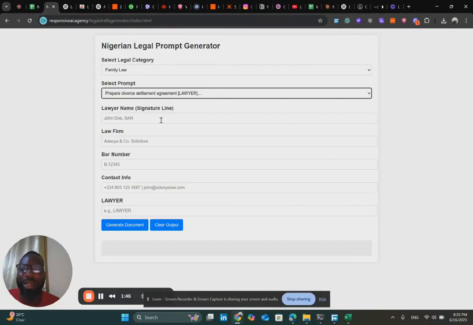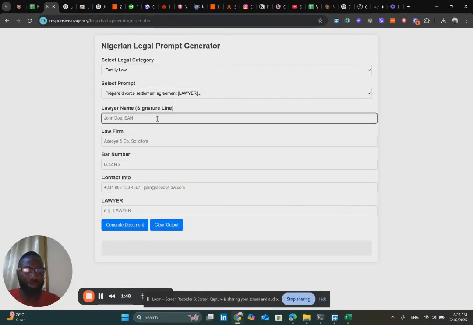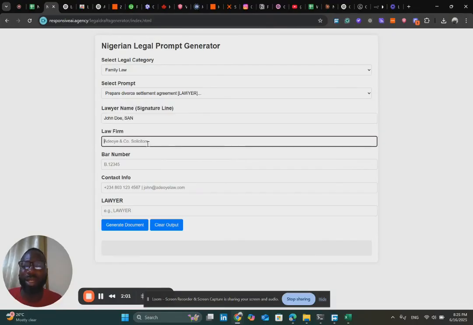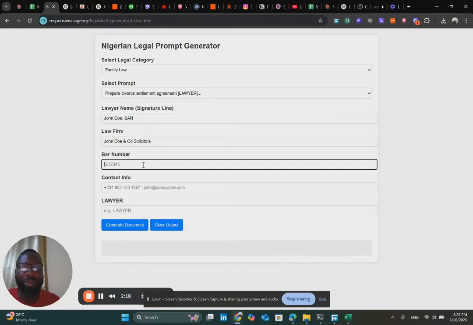So you select that, and then you fill in your signature line. For example, let's say it's John Doe and his son. Let's say it is appended into the document, so we could say it should be John Doe and co-solicitors. And then maybe you have your bar number, your court bar number, the case maybe. So B1234, so that at least the document will look very legit.